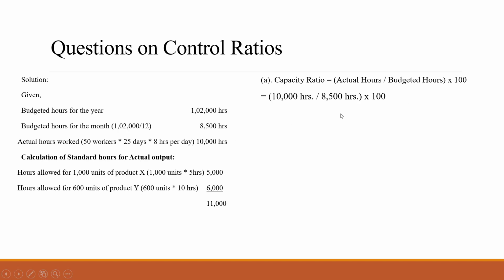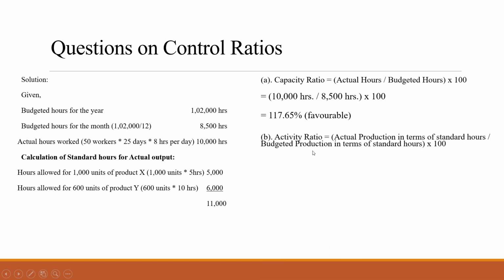So multiply it by 100. We are getting here 117.65%. Now this is given as favorable. Why? Because it is more than 100%. Okay. So in the result, it will be in percentage form, and you have to decide whether it is favorable or unfavorable. So in this case, it is favorable because it is more than 100%.